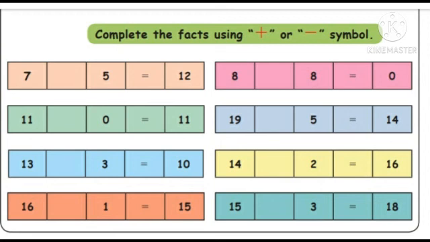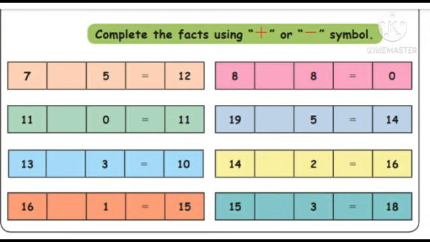Plus 2, add 2. Add means addition. So 14 plus 2 is equal to 16. The next one, 15 dash 3 is equal to 18. That means 15 plus 3 is equal to 18. That means plus symbol. That is the correct answer.